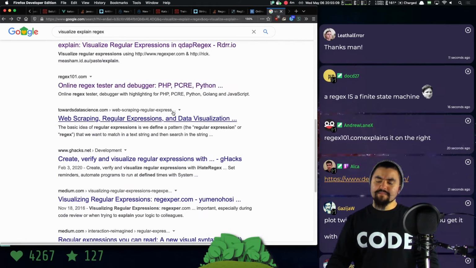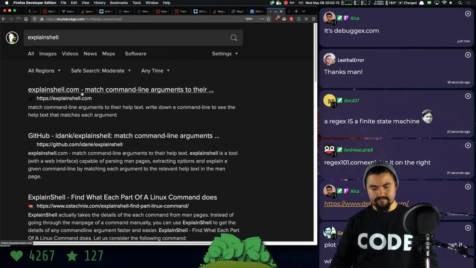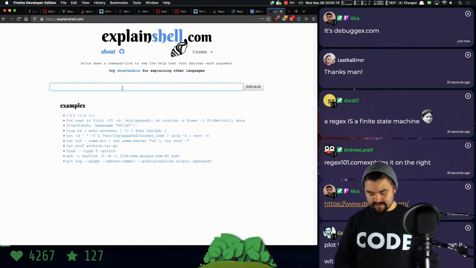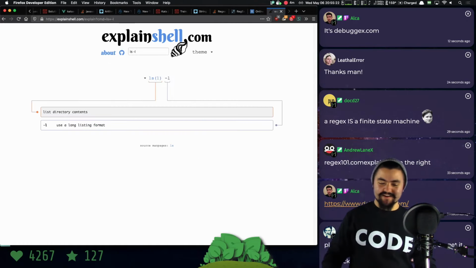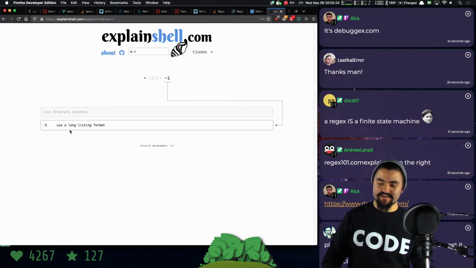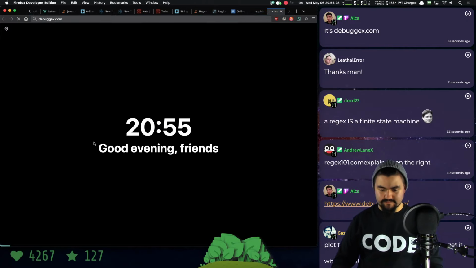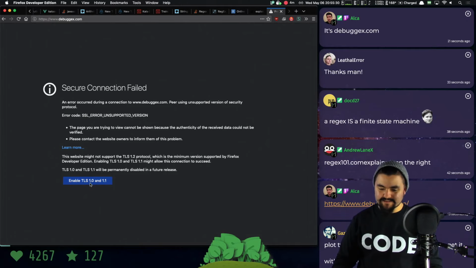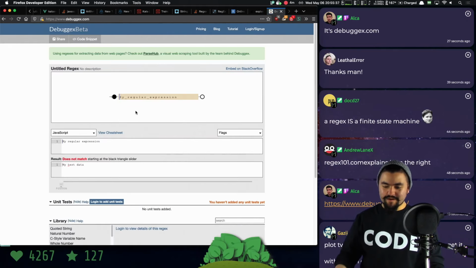Oh, you know what? I might be thinking of Explain Shell. This isn't a finite state machine, but you can type in any Linux command here and it breaks it down into its constituent parts and tells you what each thing is doing. But debugx.com, I mean, TLS 1.1, 1.0, it's an unsecure site. This is probably what I want.